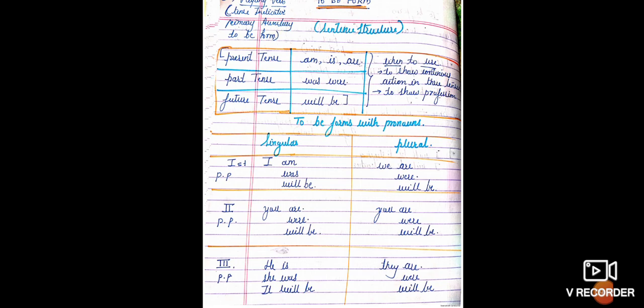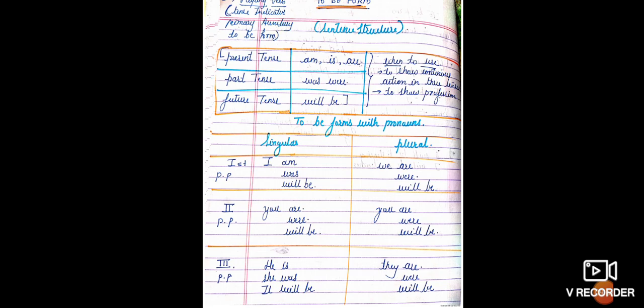When a person is talking, it is considered first person singular, saying I am, particularly in the present tense. I was, particularly in the past tense. I will be, particularly in the future tense, right? So first person plural, right? It means when one or two people are talking, right?